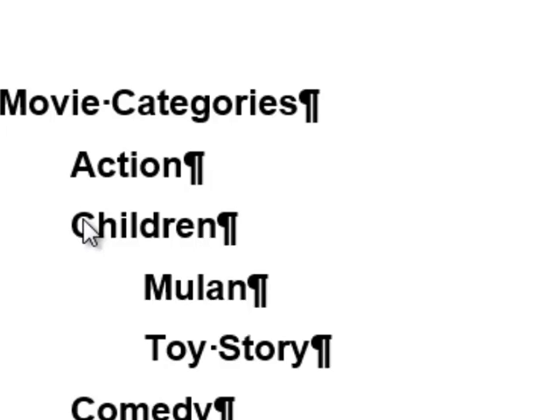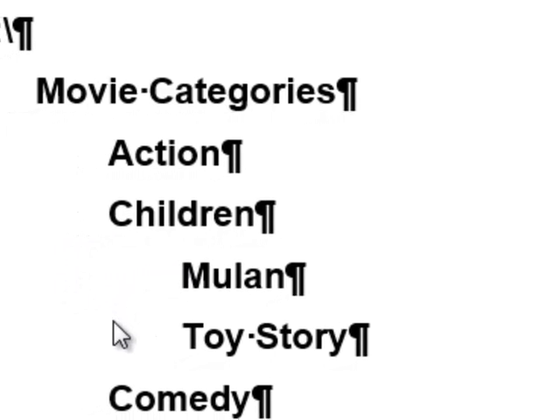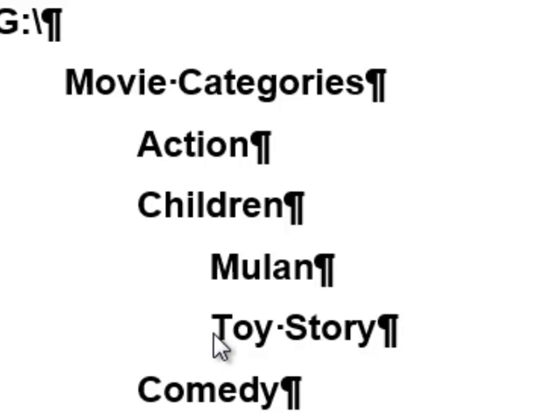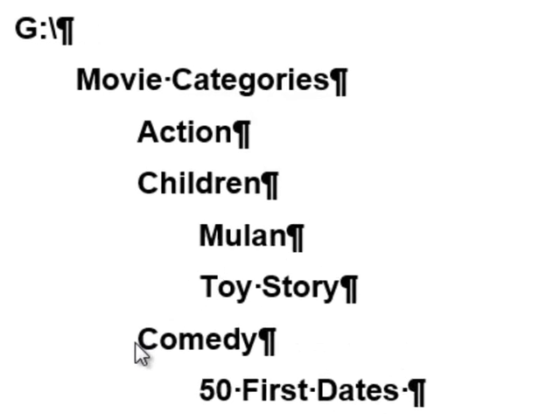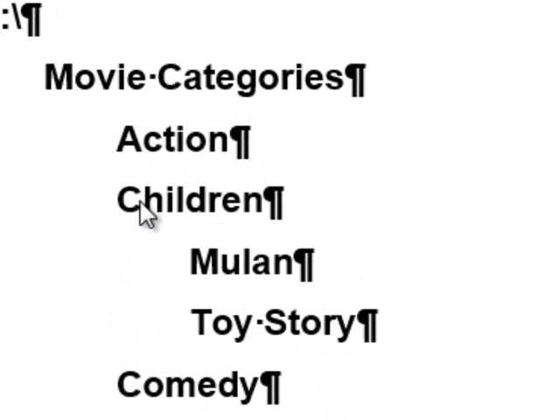So now we have children, which has two subfolders, Mulan and Toy Story. Now, remember, children was a child of movie. But in relationship to Mulan and Toy Story, children is the parent folder. Oh yep, you guessed it. Mulan and Toy Story are grandchildren. Yes, this is true. They're grandchildren of the movie category.